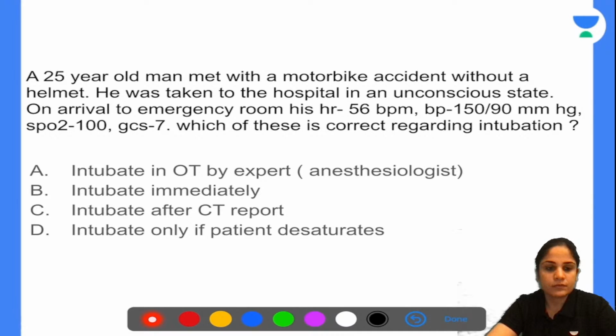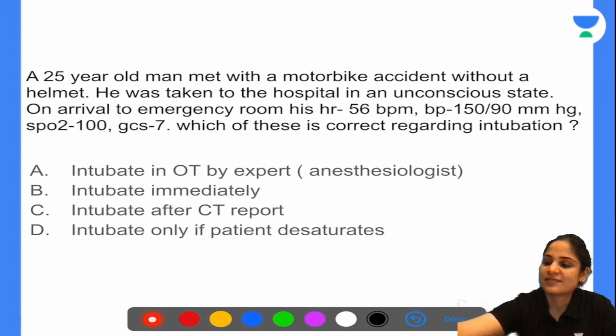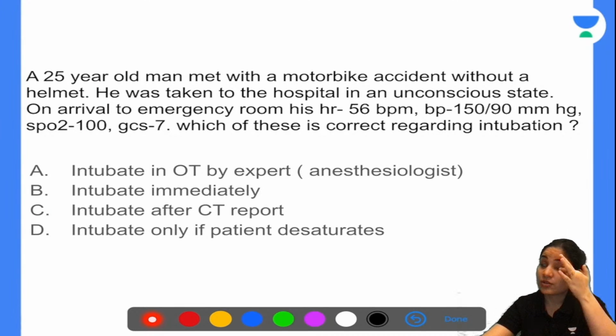Okay. So we have Tharni and Insam saying the answer is intubate immediately. Why? No one wants to be intubated by the expert anesthesiologist? Why is everyone answering it as B? Okay, but all of you are unfortunately or fortunately correct about it. So, what is the problem that we are seeing? He is unconscious, he is arriving to the emergency room, all of that. But his GCS is 7.